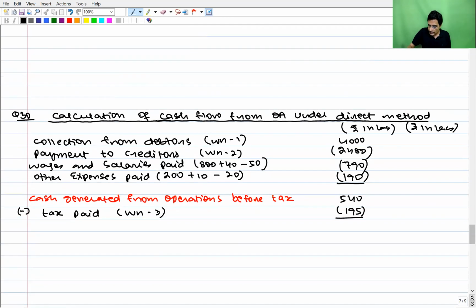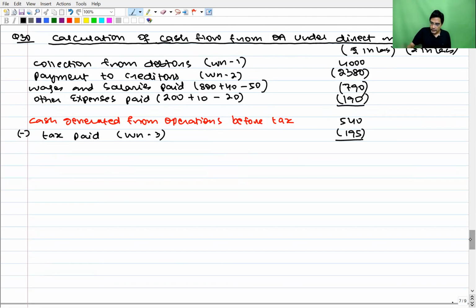So if this is 2380, then we will get 4,000 minus 2380 minus 790 minus 190, 640, minus 195, 445 will be the net cash flow from operating activity under direct method. This is what they asked.